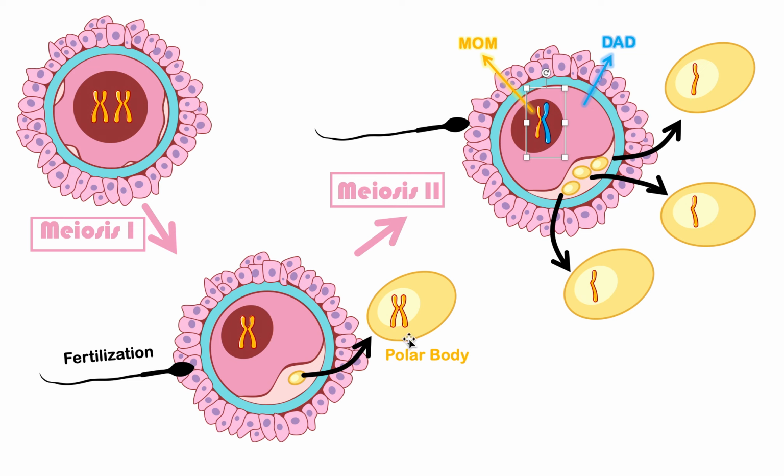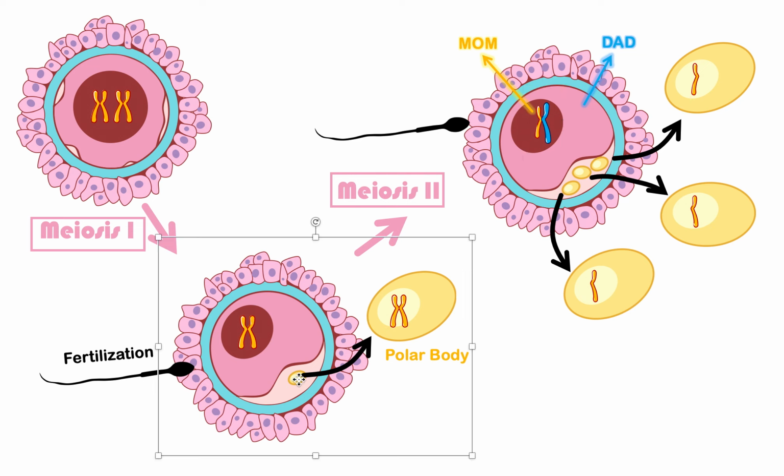So that's the basics. I understand if you don't get this. I didn't explain in detail what polar bodies are, but it's going to make a lot more sense in the oogenesis video. But for now, just know a polar body is what is formed when the DNA splits. It's basically a leftover of the DNA, until we have the final cell.